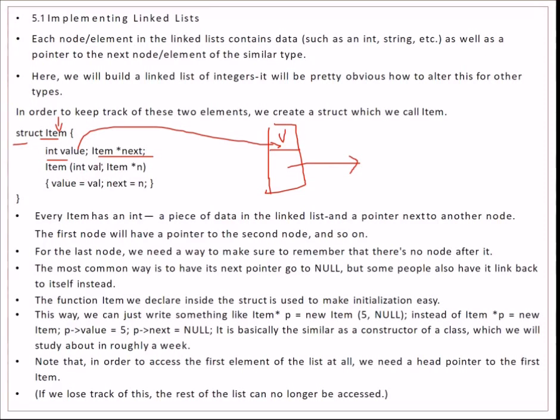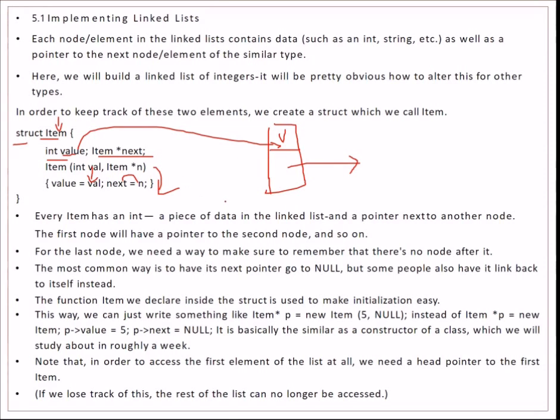And we can also define what is a constructor kind of thing, that is, the value will be initialized with some value, and the next will be initialized to null.